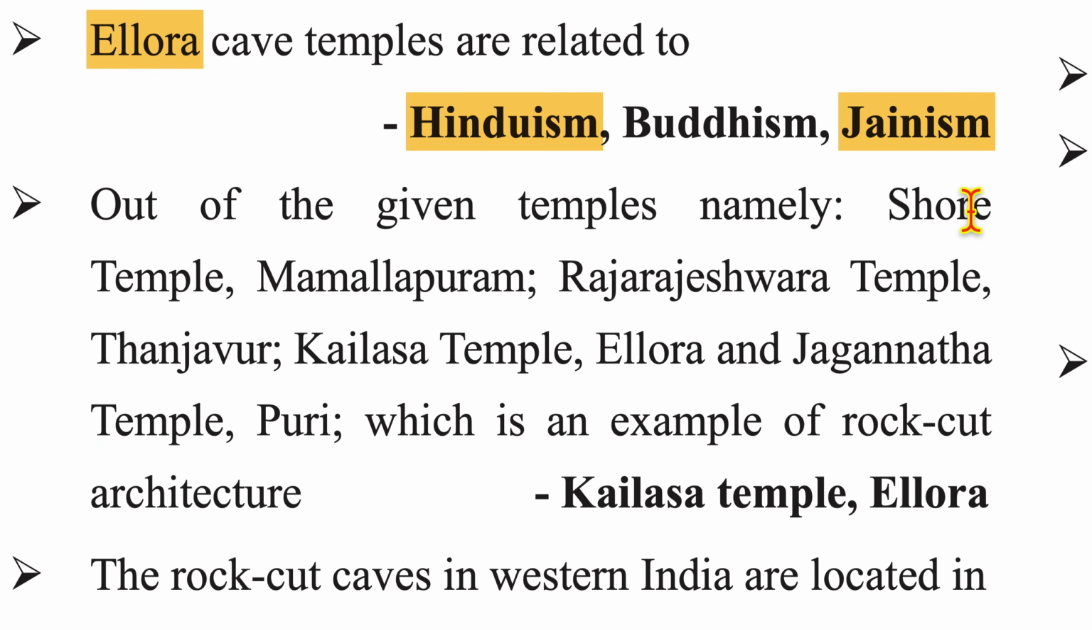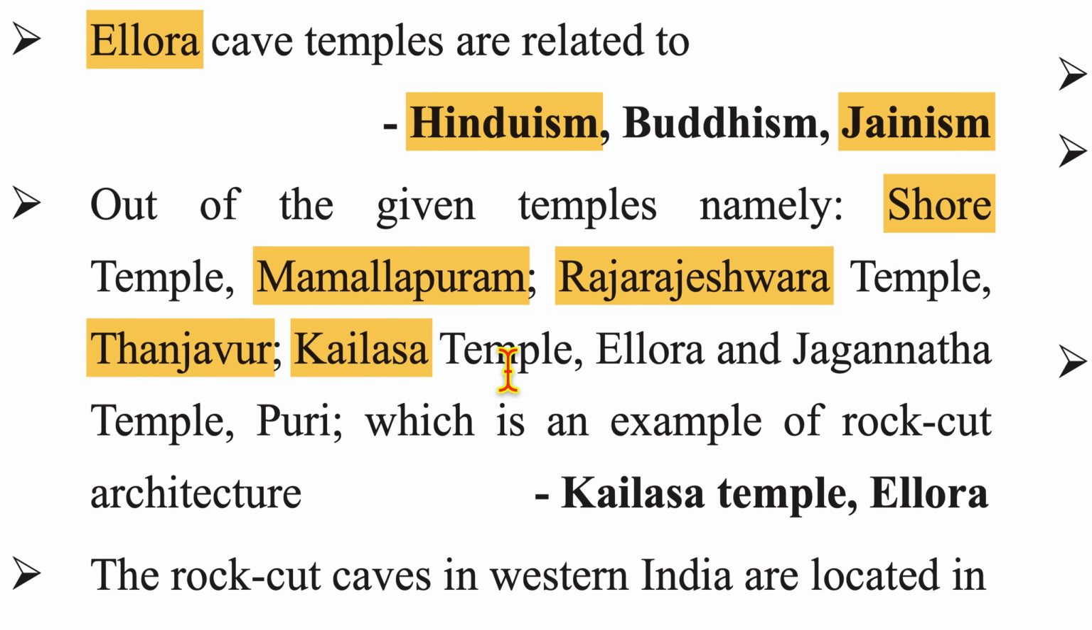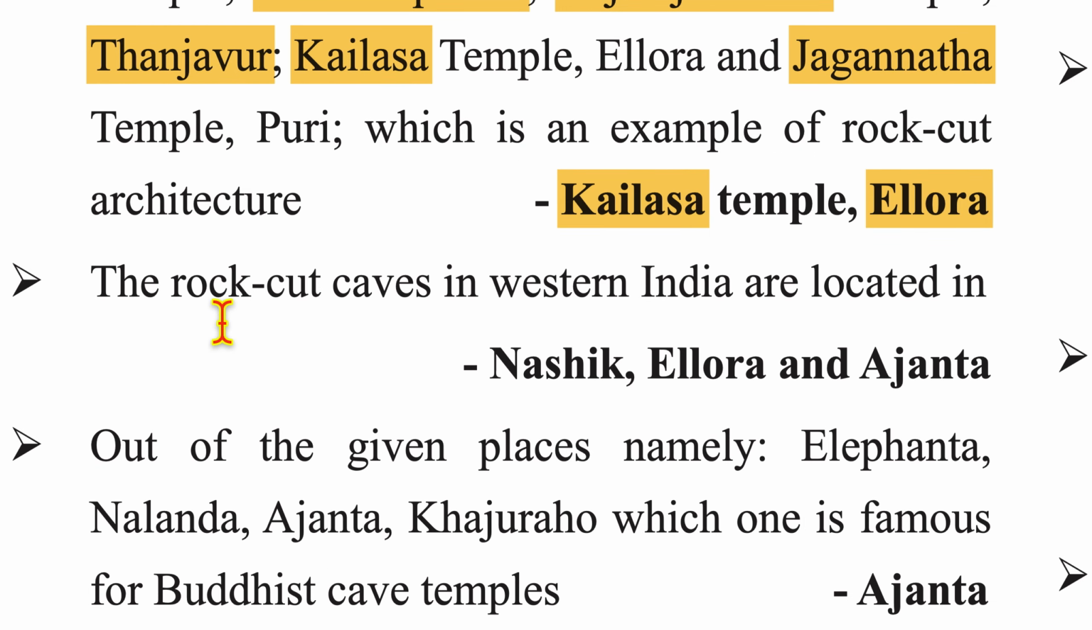Out of the given temples, namely Shore temple, Mamallapuram temple, Rajeshwar temple, Tanjavur, Kailash temple Ellora, Jagannath temple Puri, which is an example of rock cut architecture? Answer is Kailash temple of Ellora. The rock cut caves in western India are located in Nasik, Ellora, and Ajanta.